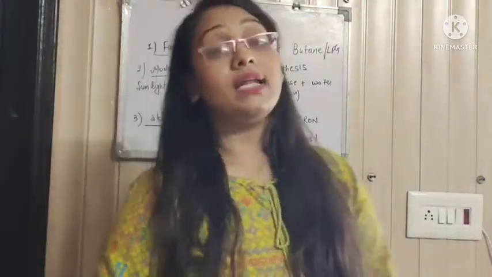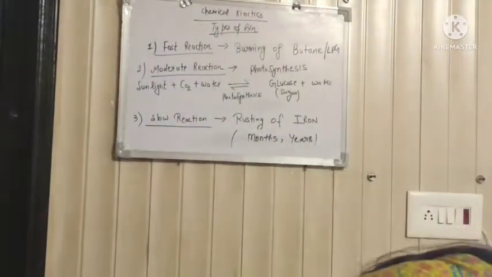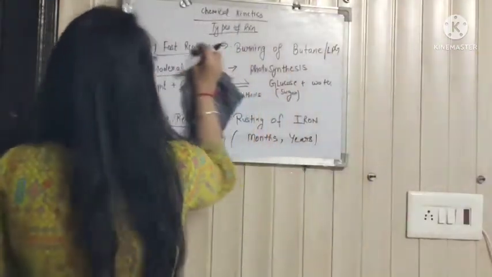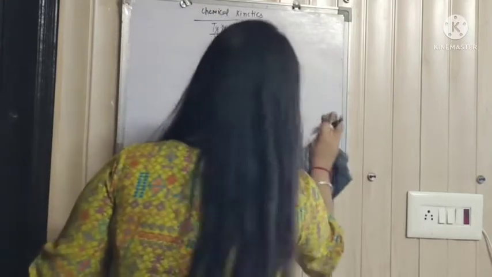Now we'll talk about the rate of reaction. What is rate of reaction?